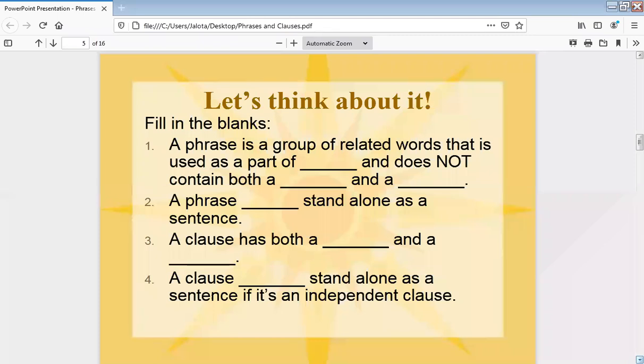A phrase cannot stand alone as a sentence. A clause has both a subject and a verb. A clause can stand alone as a sentence.